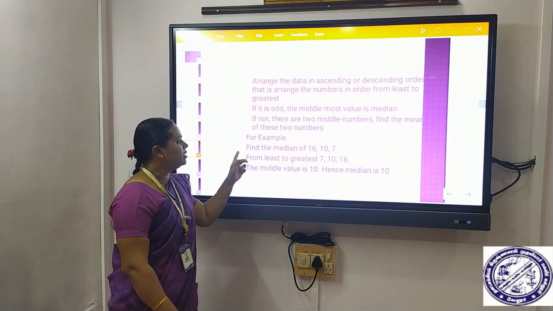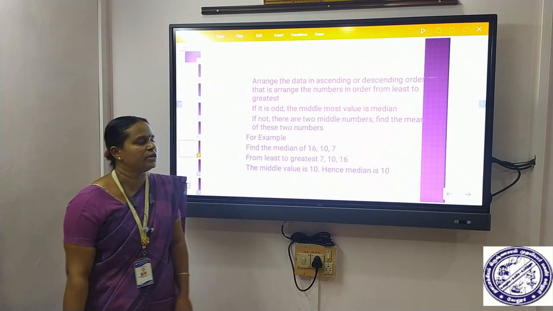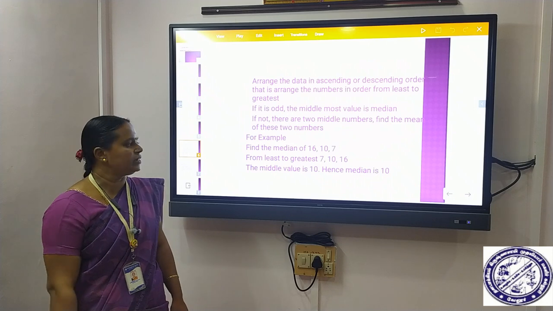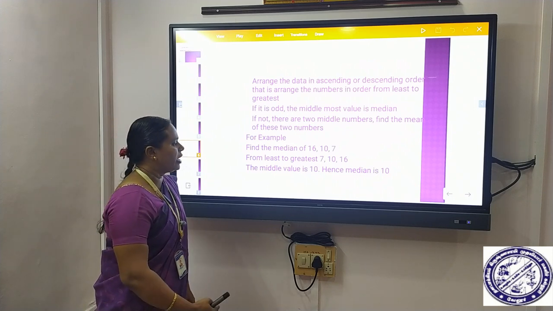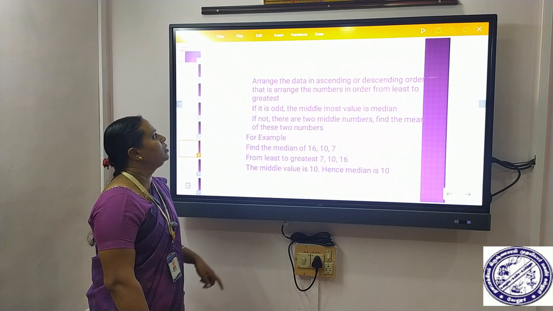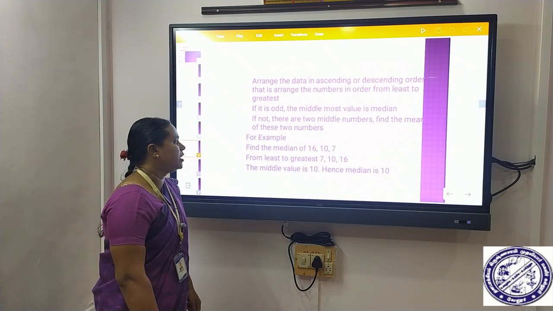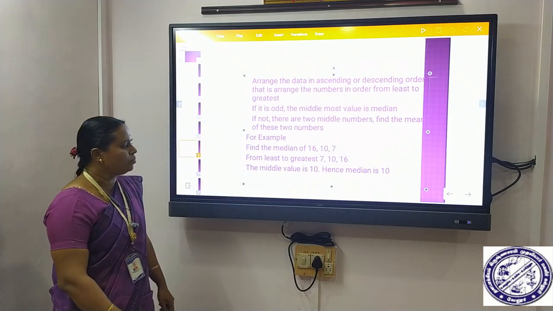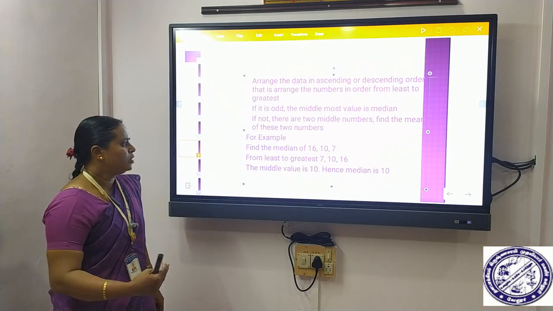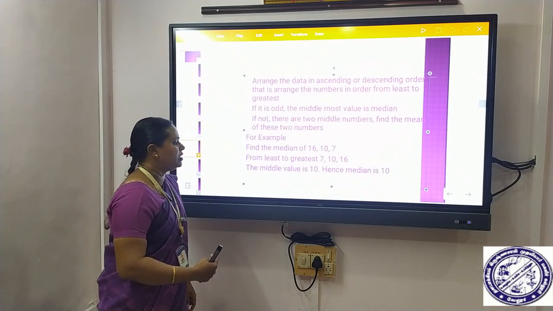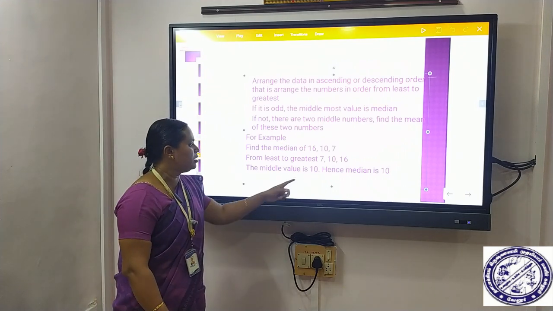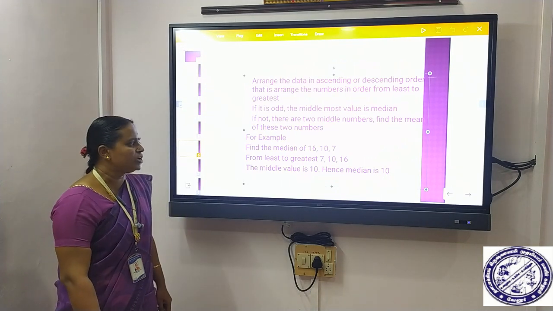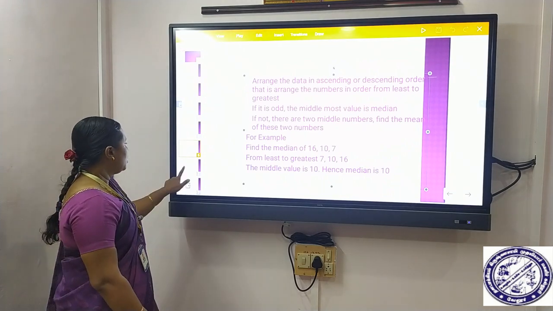For example, find the median of three observations, which means the data are odd in number. We have only 3 numbers. According to step number 1, arrange the data in ascending or descending order. So we have 7, 10, 16, arranged from least to greatest. Here the middle value is 10. So we say that the median is 10, since the number of observations is odd.